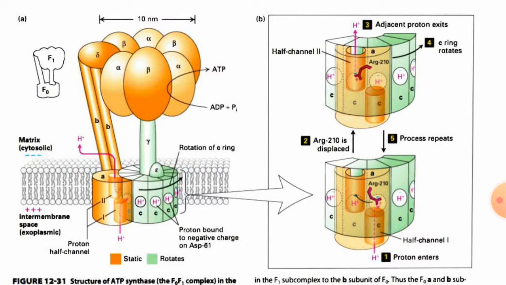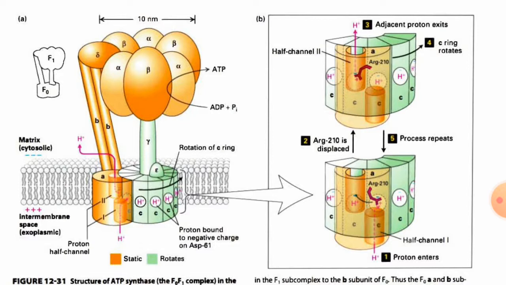In the short video that we just discussed, ATP synthase is a very complex enzyme. It is made up of two subunits, one is F0 and another is F1. F0 is the integral membrane protein, which is in the inner mitochondrial membrane, and F1 is attached to F0 via the gamma subunit.